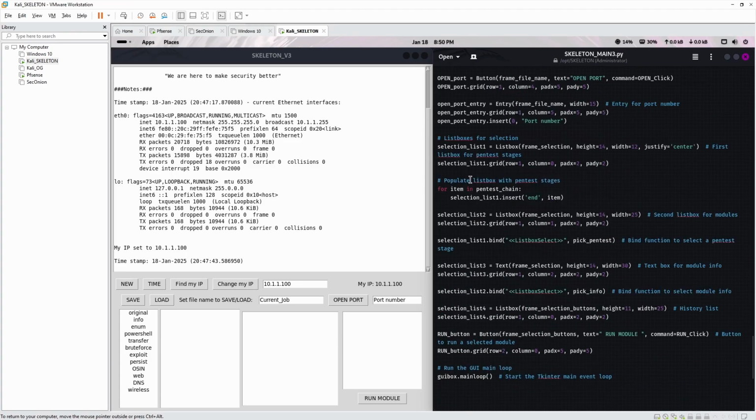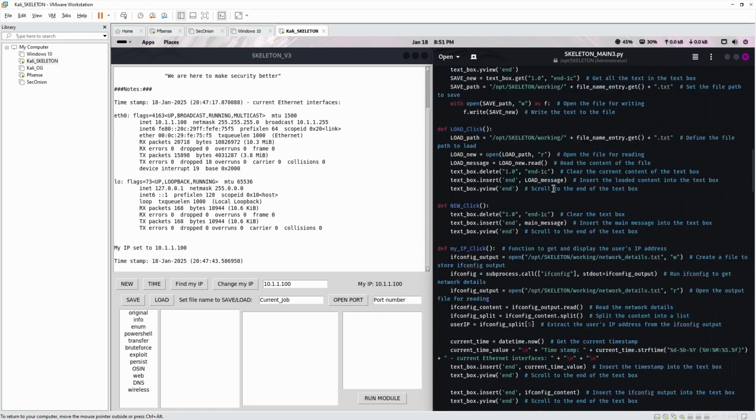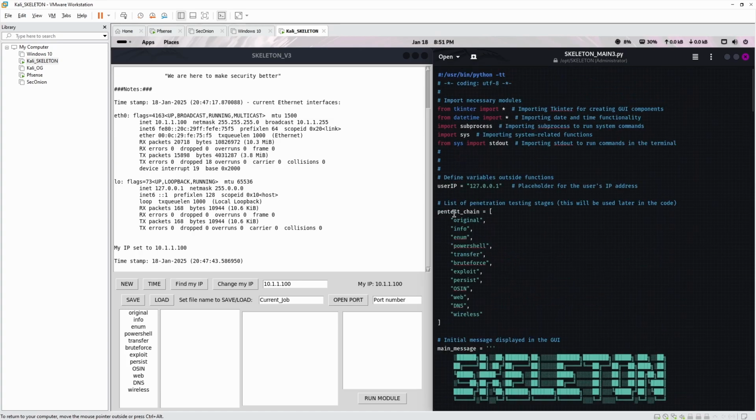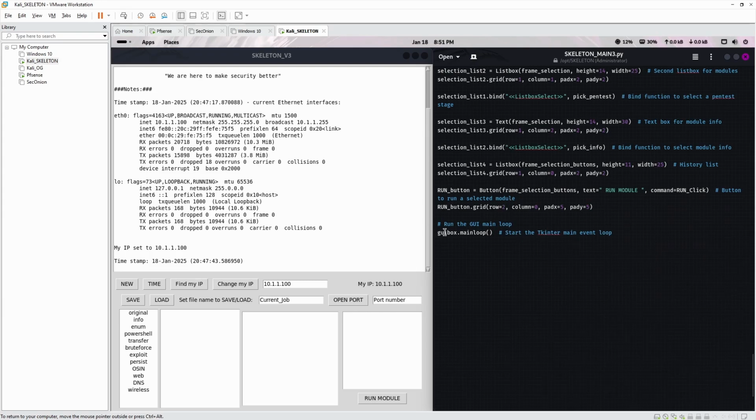Then you got this bit here, populate list box with each pentest stage. That's for this bit here. It takes the selection list. So yeah, for item in pentest chain, it's going to add them into the actual list. So pentest chain is all the way at the top. It's a variable, pentest chain here. That's a list of all the stuff that goes into here. Yeah, it's just all drawing stuff. And then this runs the GUI in the loop. So this is like a while loop, which keeps the box open.